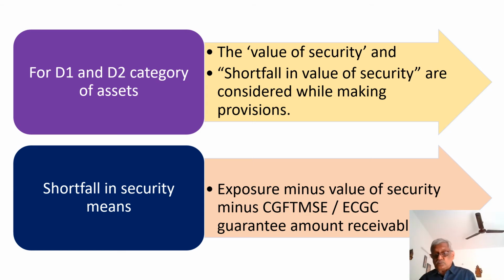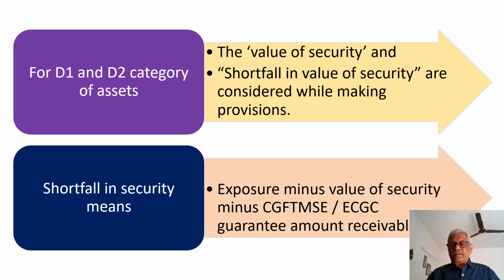There, the shortfall in security means the exposure, that is the balance outstanding, minus the value of the security, whatever may be the security that is available, again minus the amount that is receivable from the CGFTMSE or ECGC. So shortfall in security means the exposure minus the value of the security available minus the amount of guarantee receivable from CGFTMSE or ECGC.